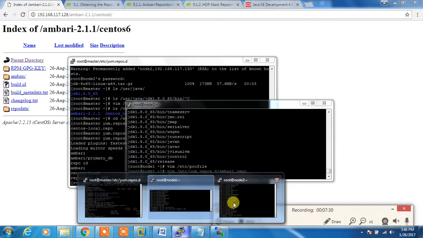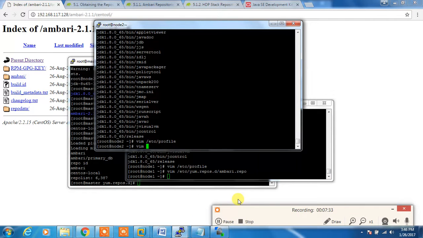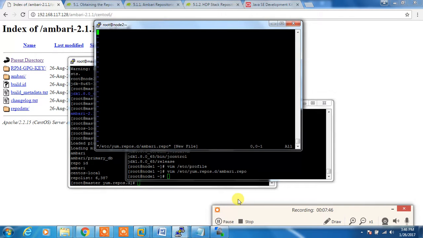And go to node 2 /etc, okay, so added that.